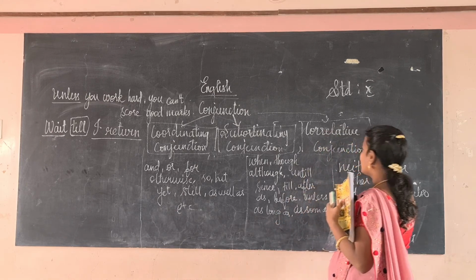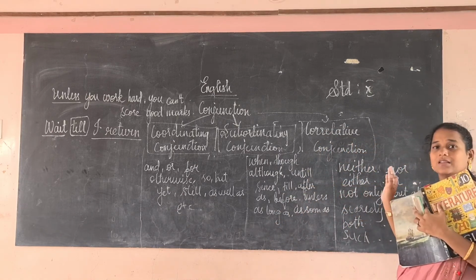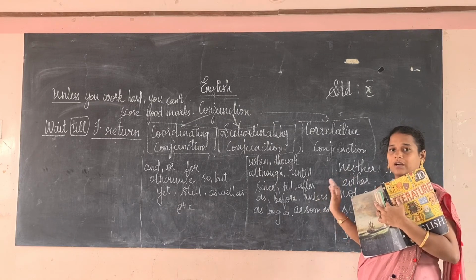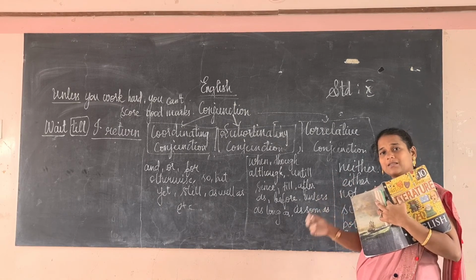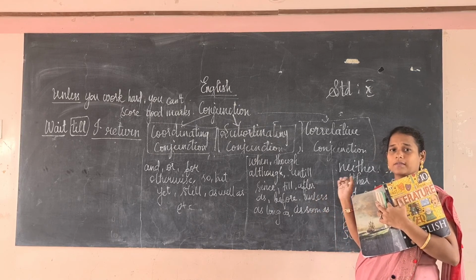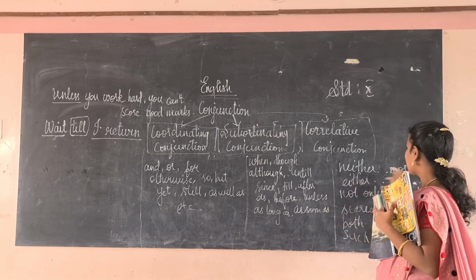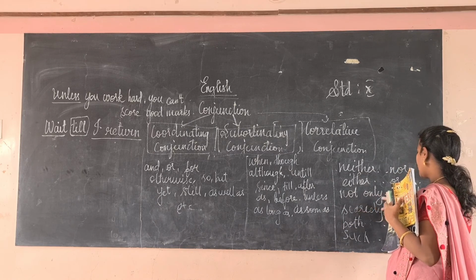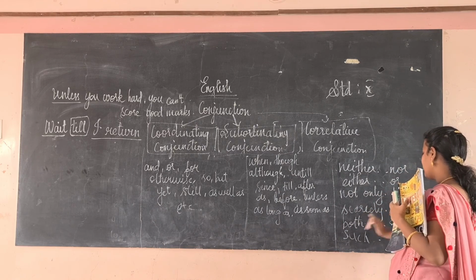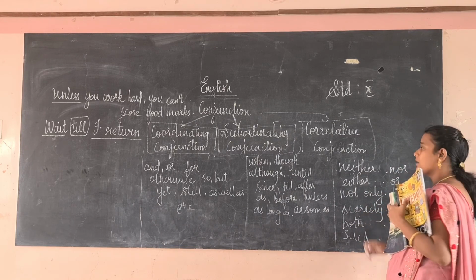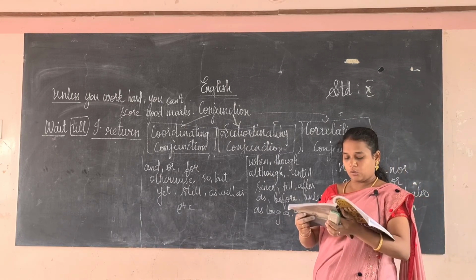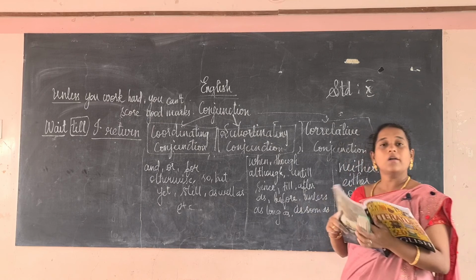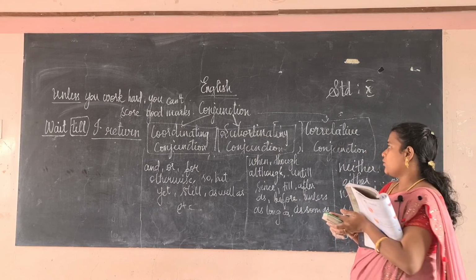And correlative conjunction. These types of conjunctions are joining words which will not come alone. They always come in a pair. They have a relation with each other. That's why it is called a correlative conjunction. Neither nor, either or, not only but also, scarcely when, both and, such that. So these come in pairs. Okay, we won't use them alone. So these are called correlative conjunctions.